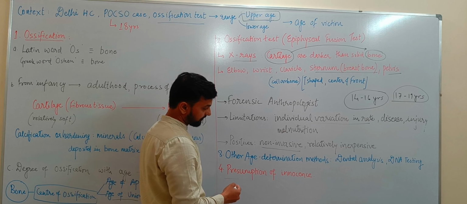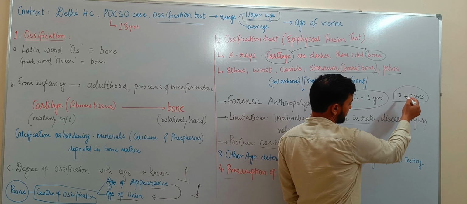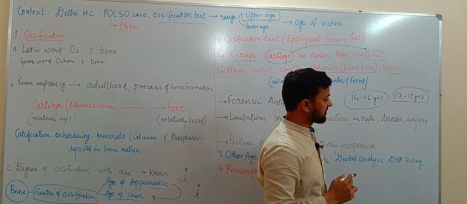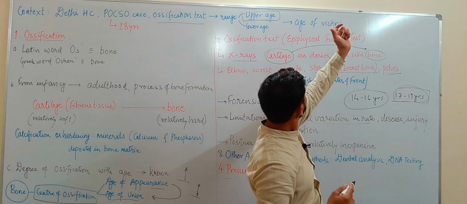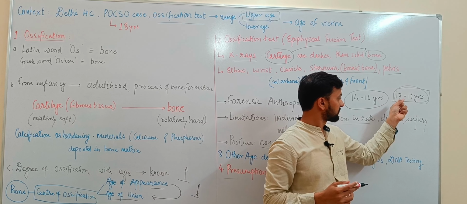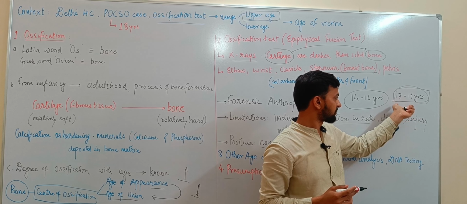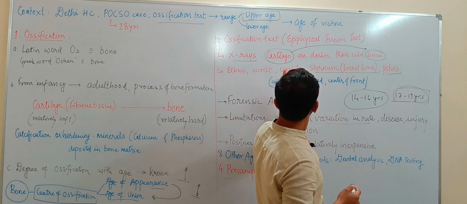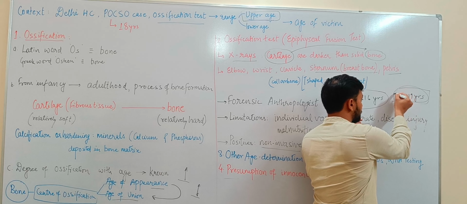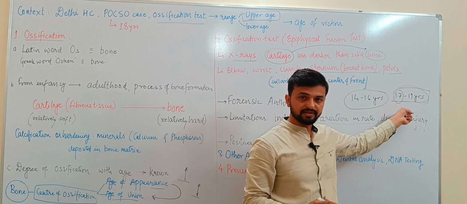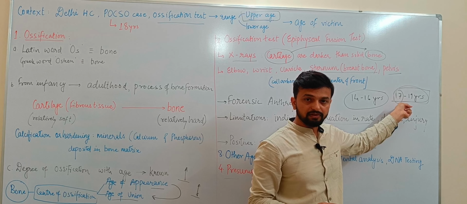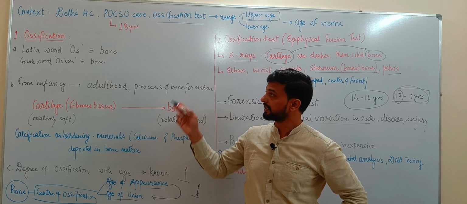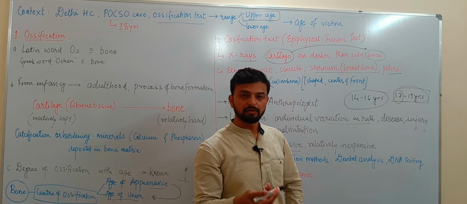So if we have a range of age, for example 17 to 19 years, as per the ossification test the age of the victim comes out to be 17 to 19 years. Now in this range we have a choice of 17 years, 18 years, 19 years. So let's say if we take the age of 17 years, then the victim is not an adult, is under the age of 18 years, so the case will be tried under the POCSO Act. The punishment to the accused will be much harsher.